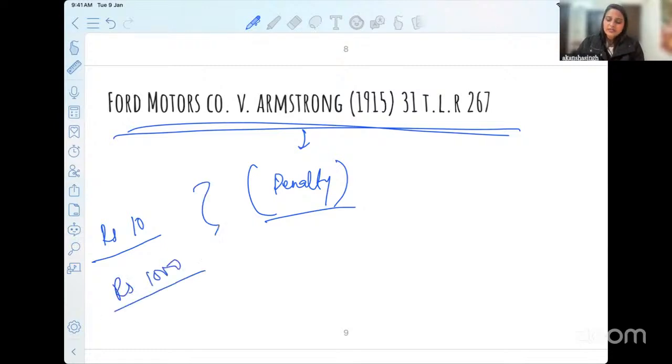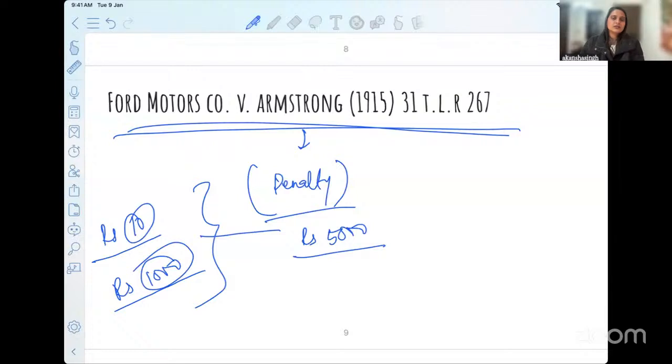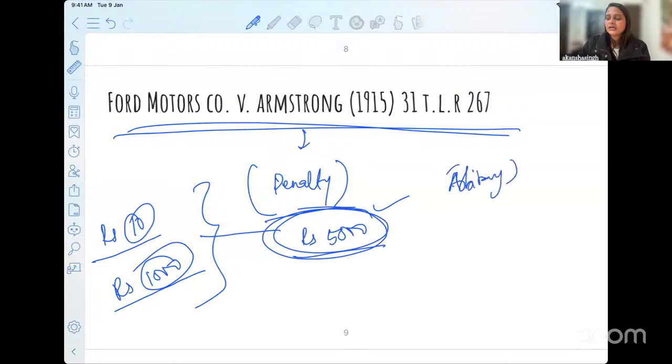Whatever you try to sell going beyond the limit of the price list, you will have to pay how much money to the other person? 5000. So 10 or 1000, but the penalty remains the same.